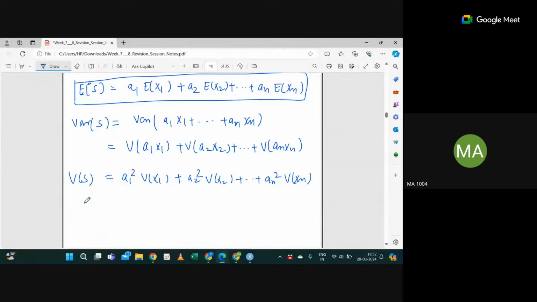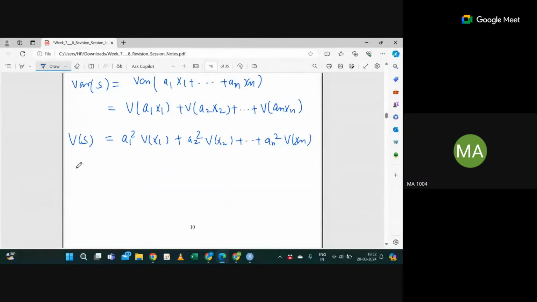What if all the Xi's are IID, X1, X2 up to Xn, with the same variance? IID means they are from the same probability distribution, right? If they are from the same distribution, then the expectation and variance will be the same. So what is the expectation of S now?